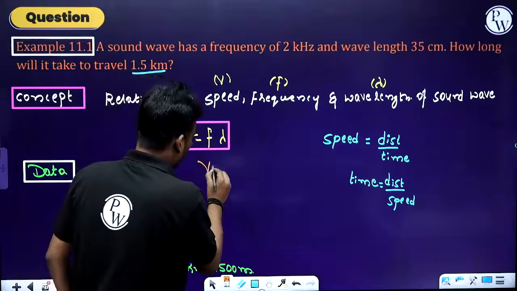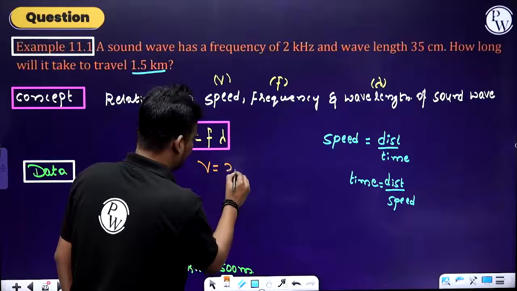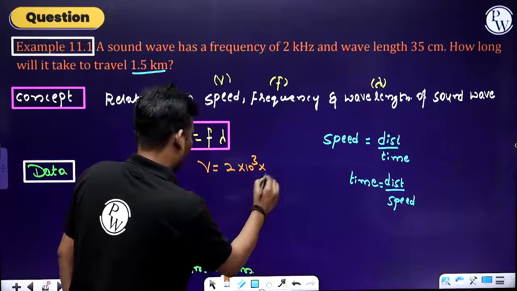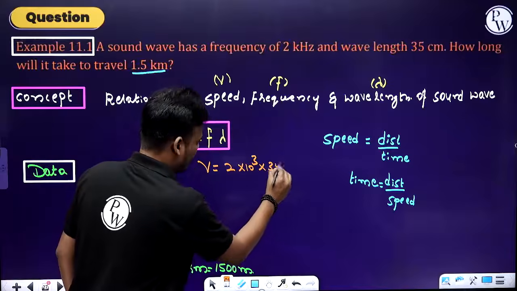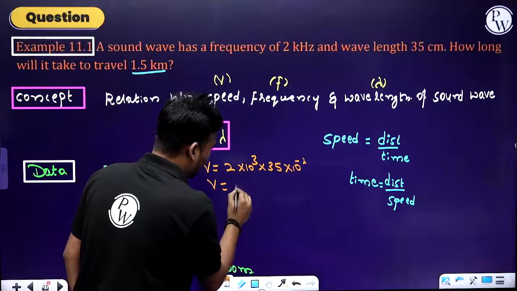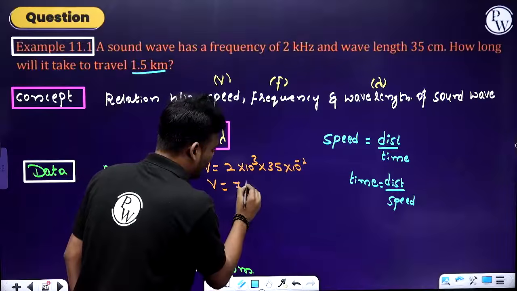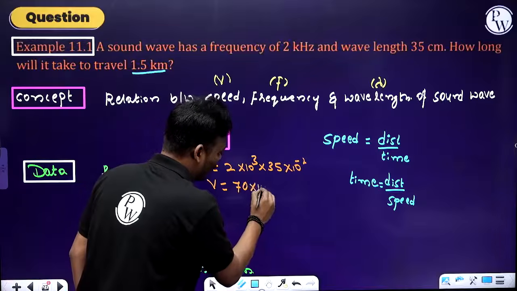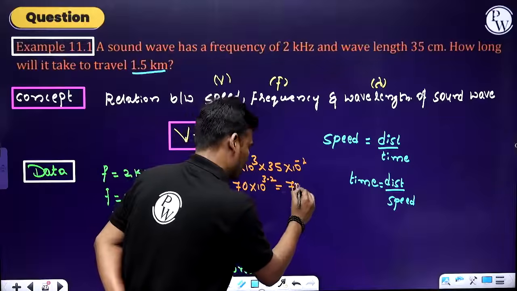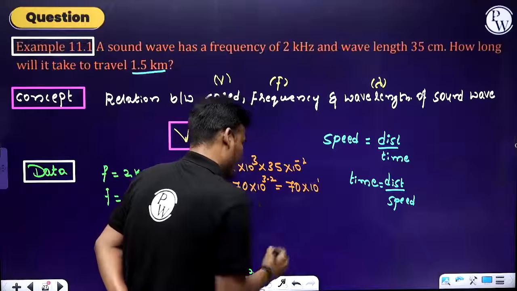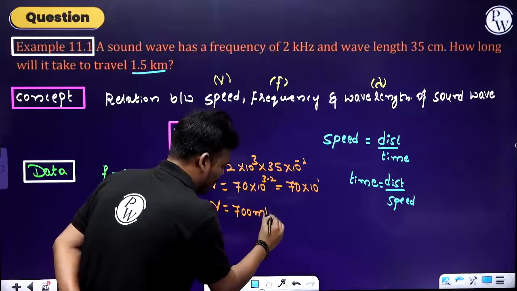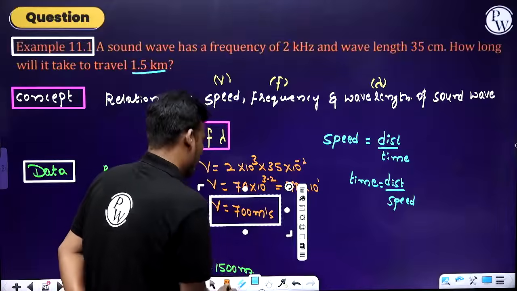How? V is equal to frequency, that is 2 into 10 power 3, into wavelength, that is 35 into 10 power minus 2. So V is equal to 2 into 35, that is 70 into 10 power 3 minus 2, it becomes 70 into 10 power 1. So speed becomes 700 meter per second, okay, 700 meter per second.